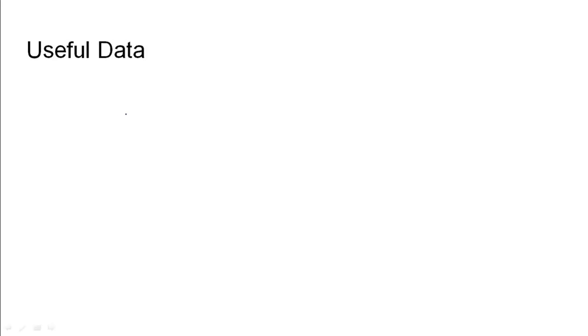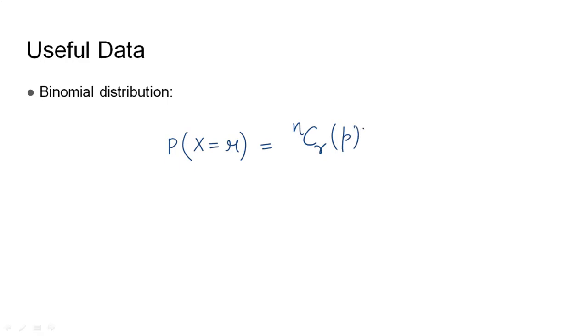Coming to the useful data, one needs to know about the binomial distribution to solve this problem. So the probability of a random variable equaling a value of small r is given by nCr into P to the power r into Q to the power n minus r.